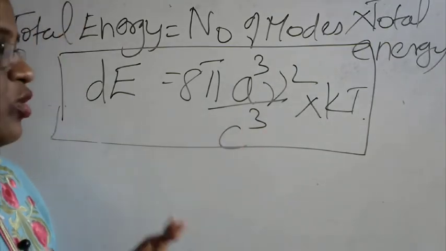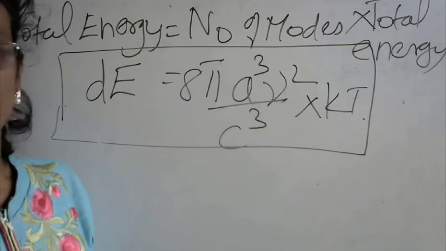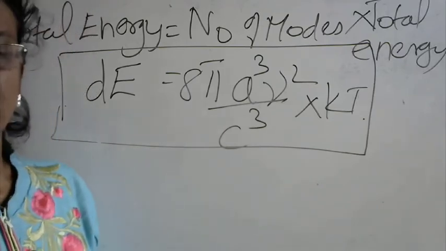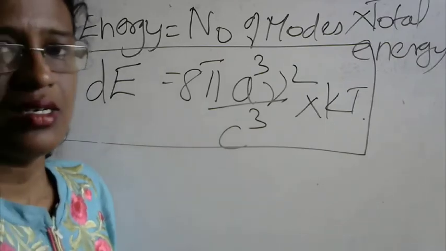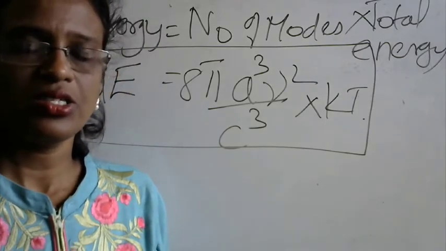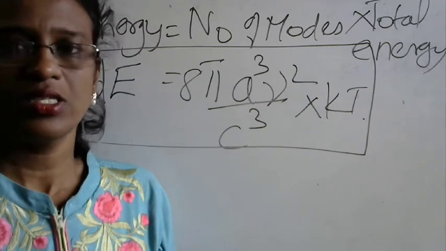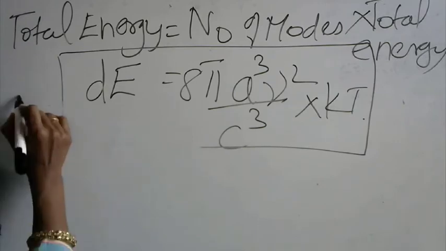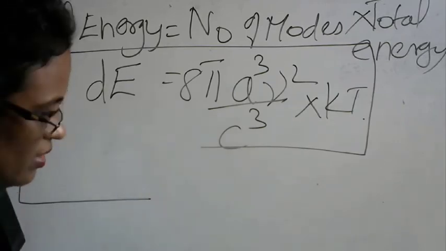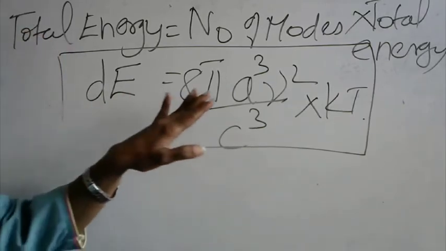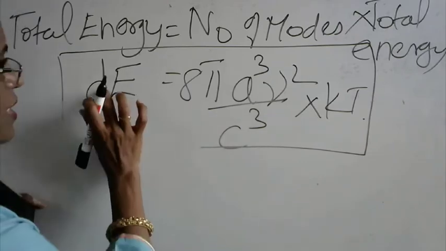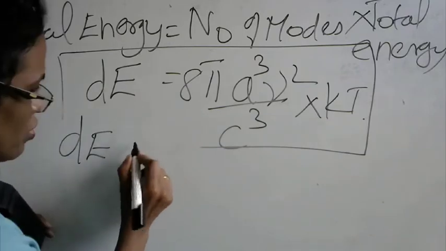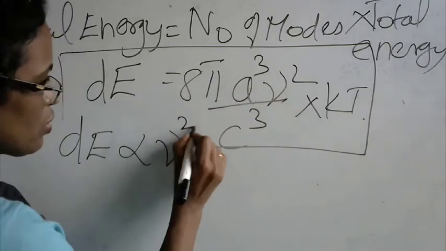So what is the conclusion that we can arrive at from this equation? Let's see the wavelength. In the earlier part of black body radiation, there was a controversy going on, do you remember? Let me first finish this portion. In this case, dE, the total energy, is proportional to what? Frequency square.